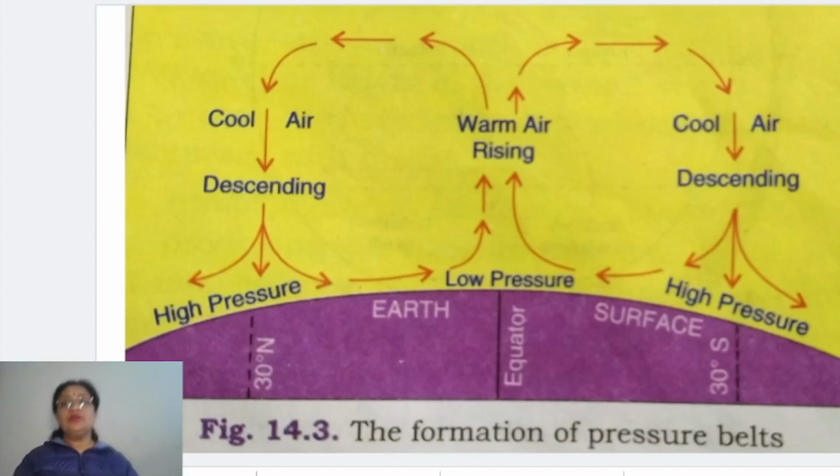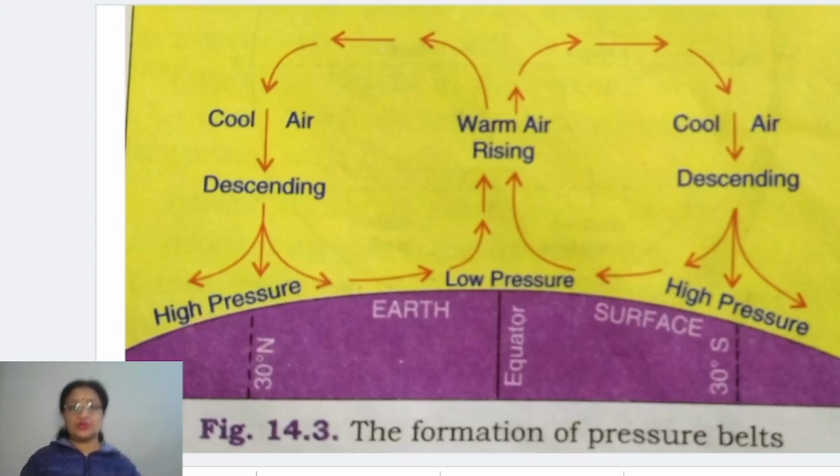Again, I'm repeating, pressure belts are zones in which a particular type of pressure condition continues. It exists throughout the year, permanently. Accordingly we have divided such pressure belts on earth. In total we can say there are 7 pressure belts. One pressure belt is common, the equatorial low pressure belt.